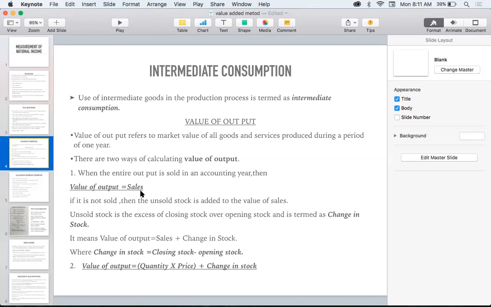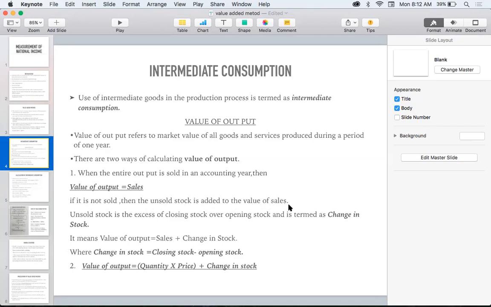And if it happens that all 1,000 pairs of shoes have been produced, but only 800 pairs of shoes have been sold, and 200 pairs of shoes have not been sold, in such a case, the unsold stock is added to the value of sales.